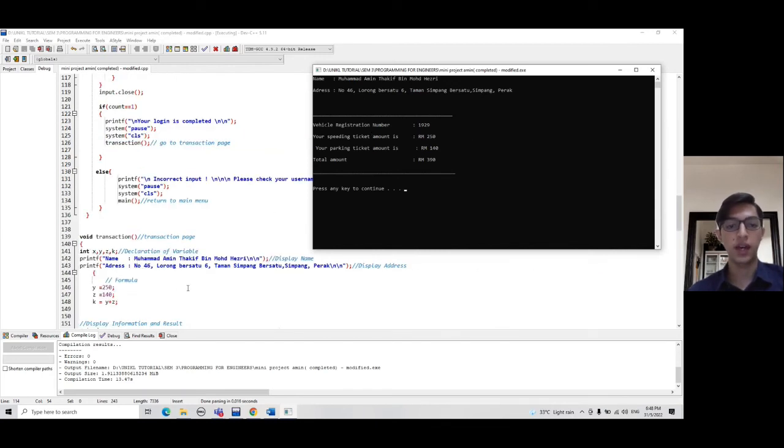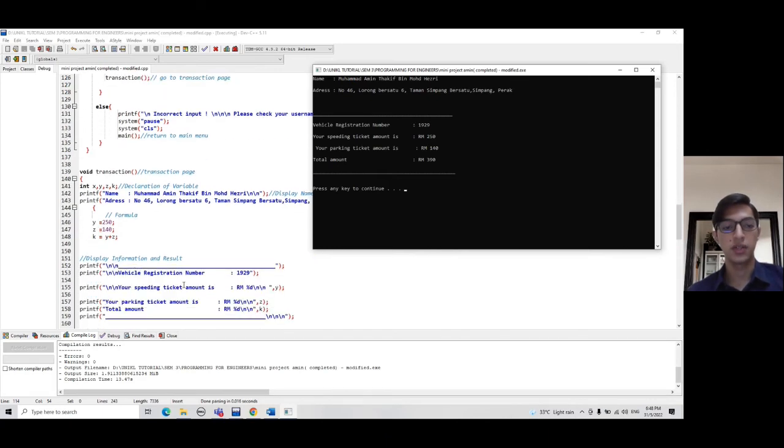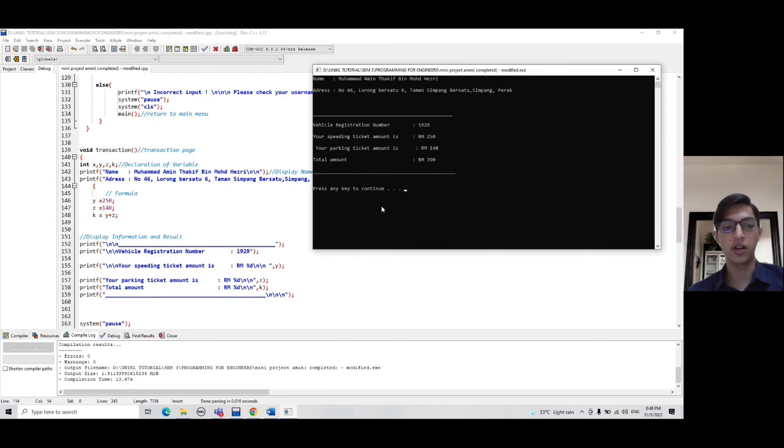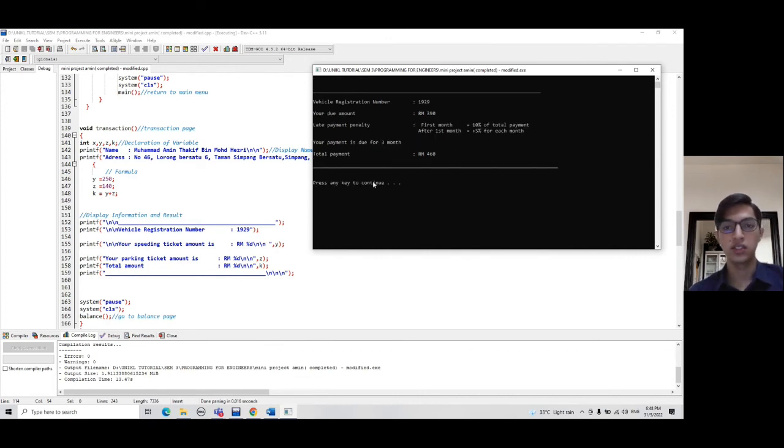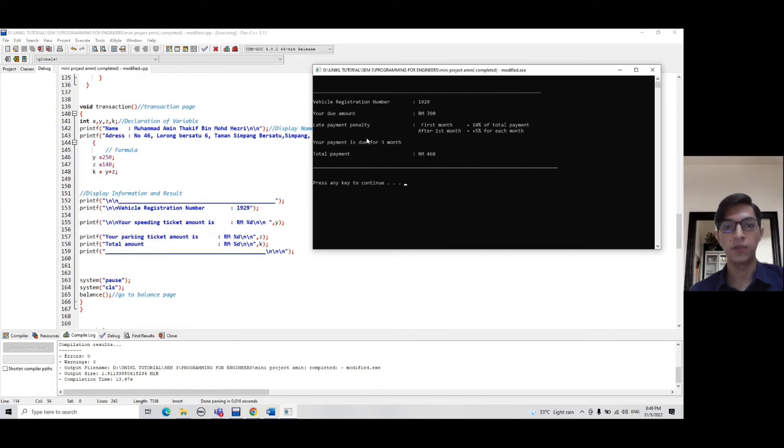There will be a display for my name, address, speeding ticket, parking ticket, and total amount. And then the system will be paused. If I press any key, the screen will be cleared, and I will go to the balance page. So this is the balance page.